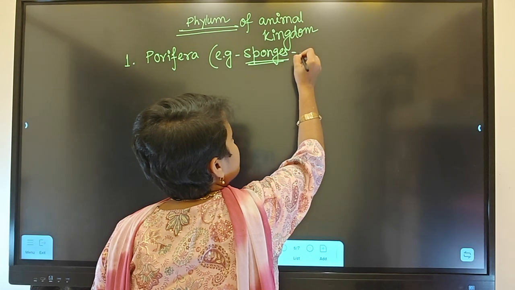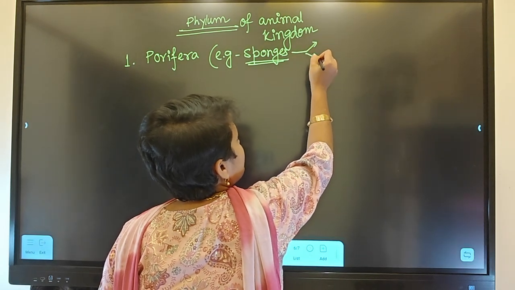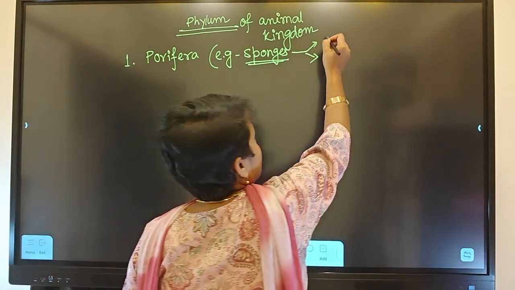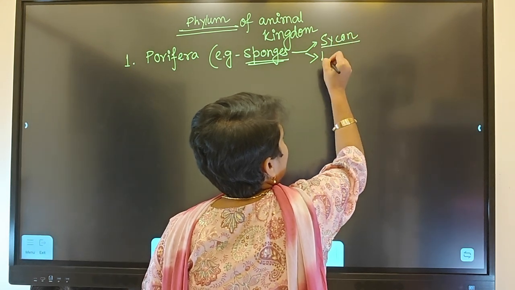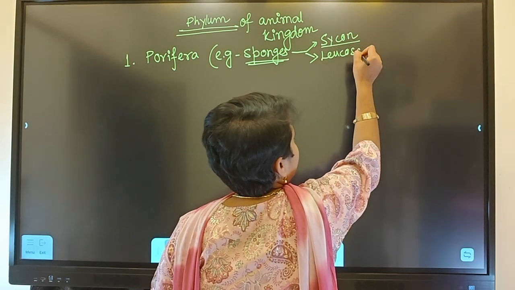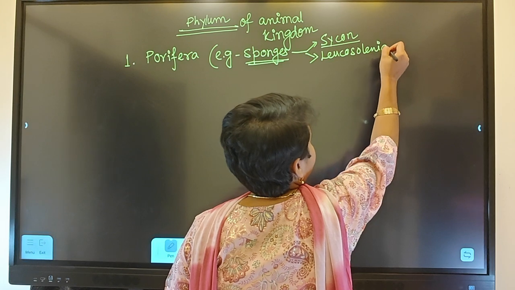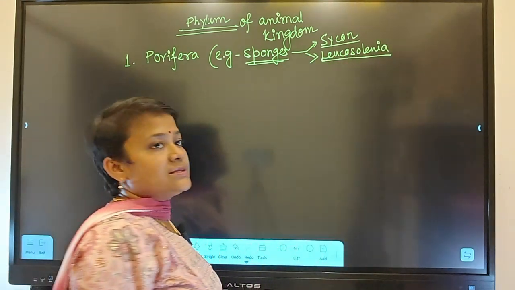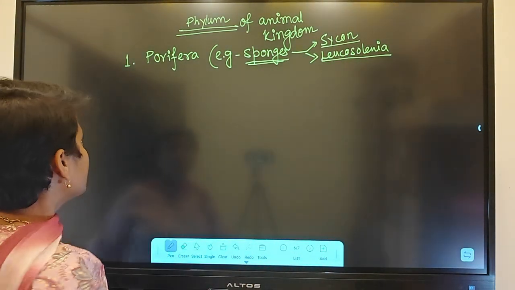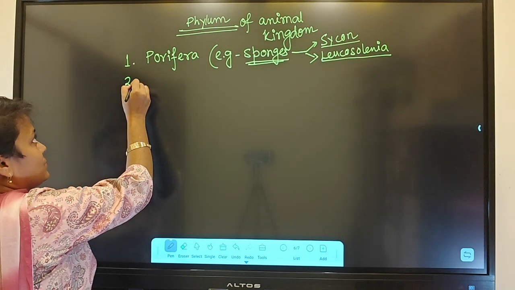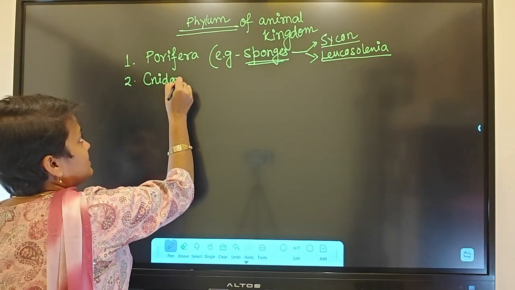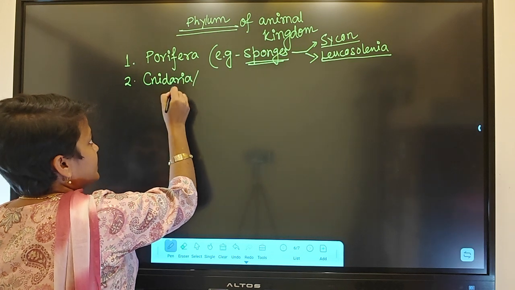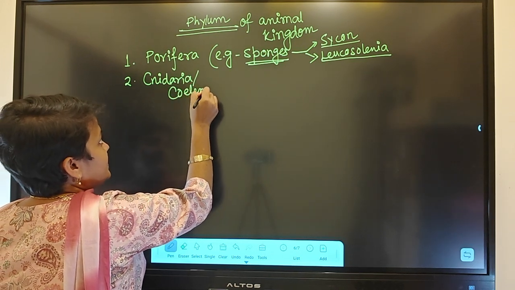So sponges will be the example, and we can write specifically the scientific names like Scypha, Leucosolenia. These are the sponges. Detail we will study later. Second is called Cnidaria, or they are called Coelenterates.